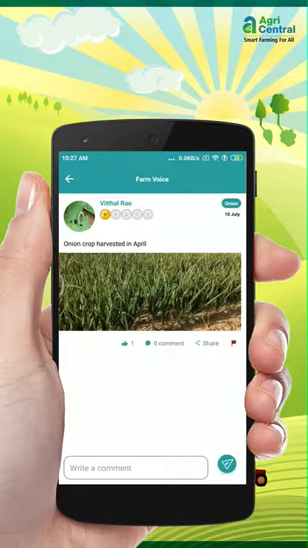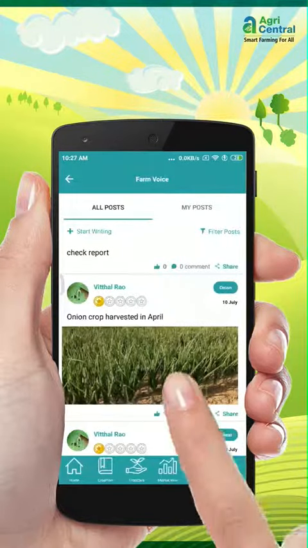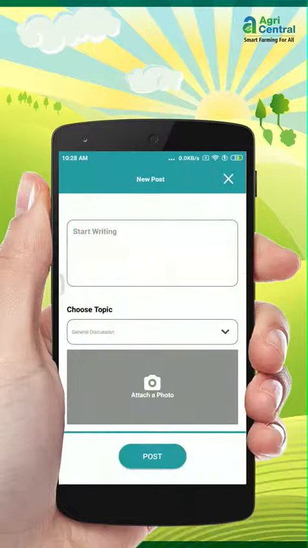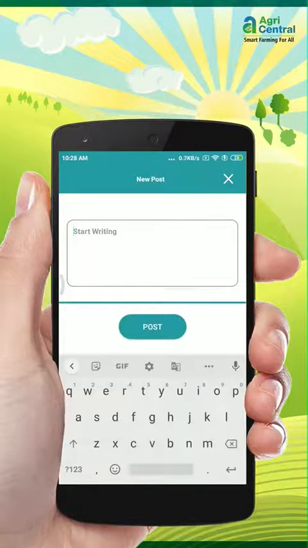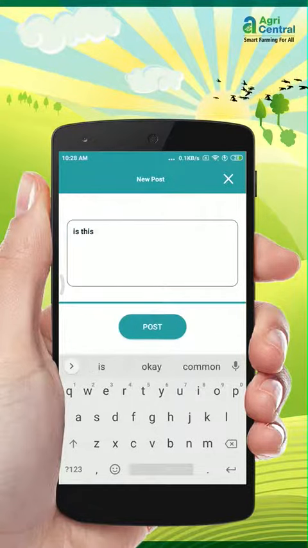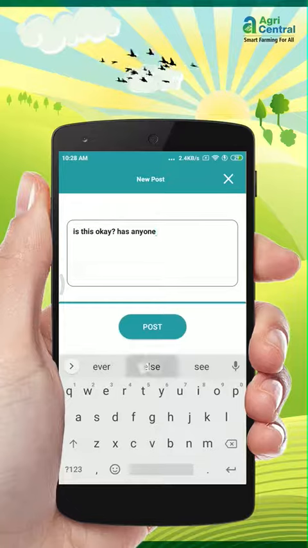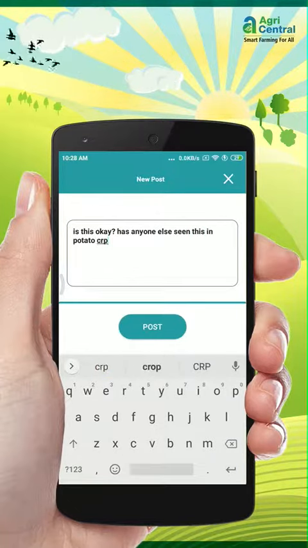Now let us post something on Farm Voice. Click on start writing here. For example, I'm going to write about my potato crop. I want advice on color change in the leaves. I will write, is this okay? Has anyone else seen this on potato crop?